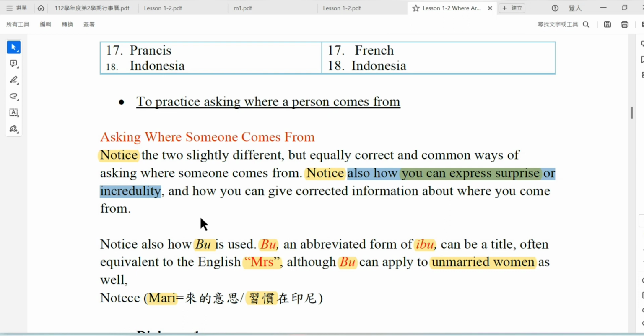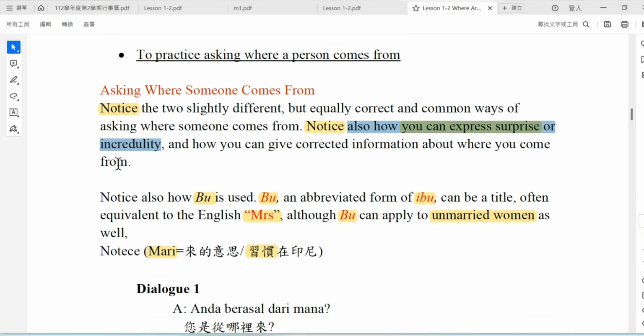So when they go there, they may not know whether the person comes from Singapore or from Malaysia. This will be surprising, and similar also to Western countries like America and Germany. So to make an interesting conversation, you need to express surprise.